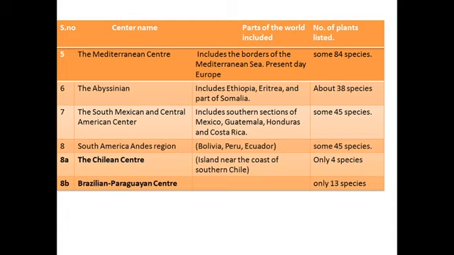Then we have the South American Andes region, which includes Peru, Ecuador, Bolivia. 45 species have originated from here. Then we have the Chilean center. It's on the island near the coast of southern Chile. Only 4 species here. Then we have the Brazilian Paraguayan center. Only 13 species have originated here. Now the major food crops which have originated in these centers are listed by Vavilov. You can see that on the wiki page of centers of origin.